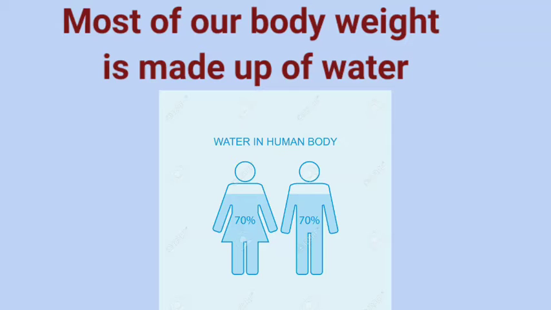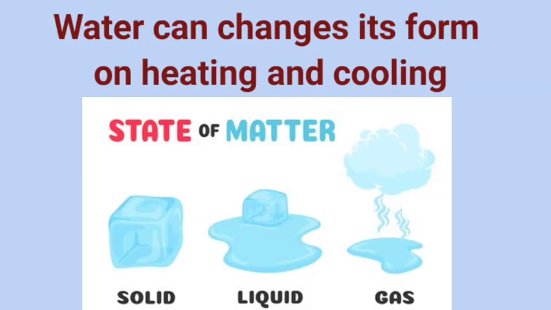We all know that most of our body weight is made up of water. About 70% of the body weight is water. Water can change from one form to another. On heating, it becomes water vapor, and on cooling, it becomes ice.